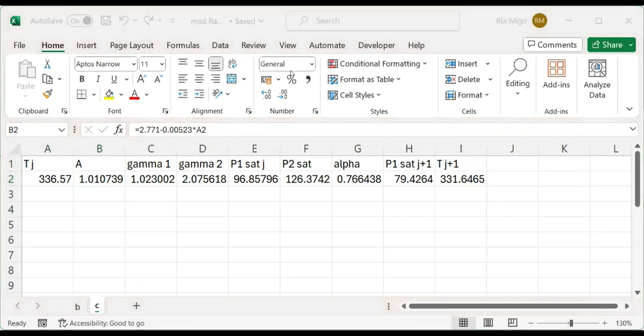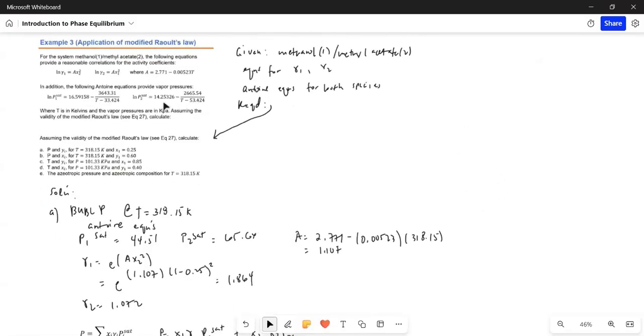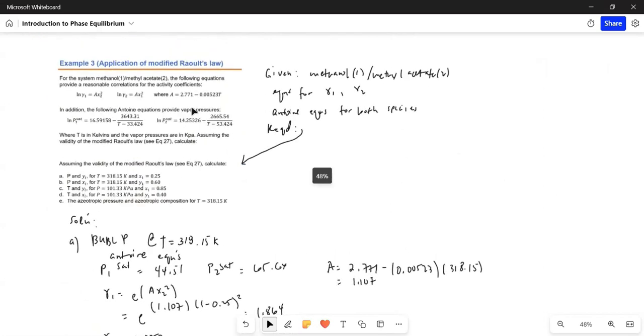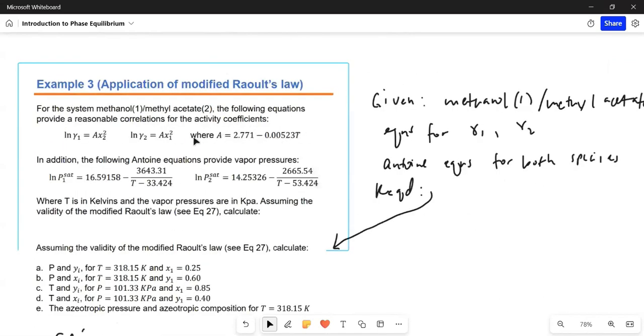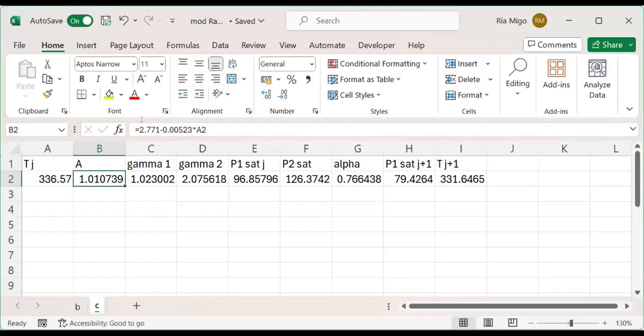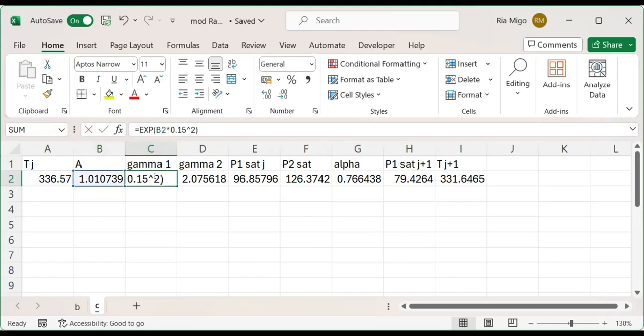And then from there, calculate A, which is what we use to calculate the gamma. So here it is, A using the assumed temperature. And then we also calculate gamma 1 and gamma 2, where x sub 1 is the given 0.85 and x sub 2 is 0.15. So A using the initial temperature, gamma 1 using A, gamma 2 using A.